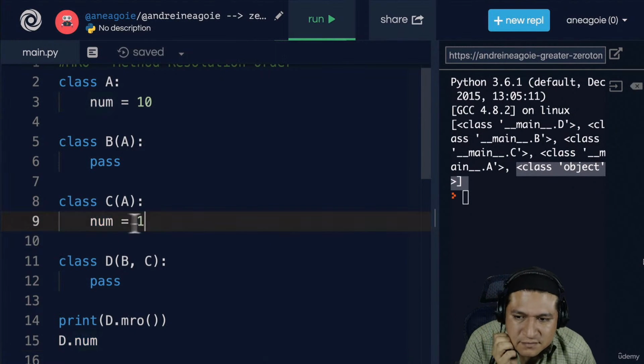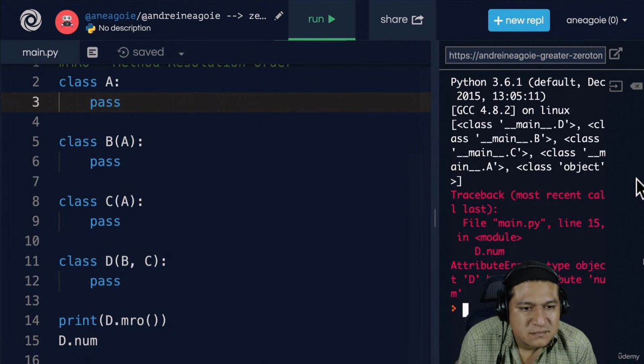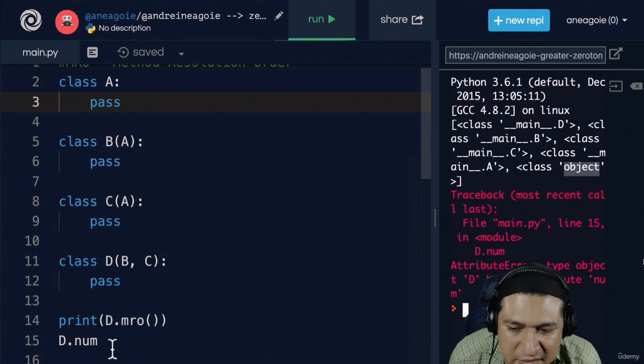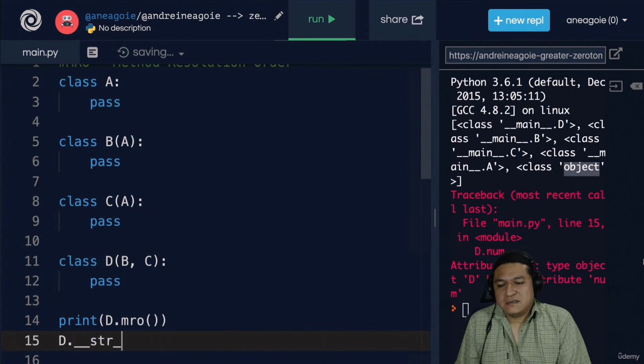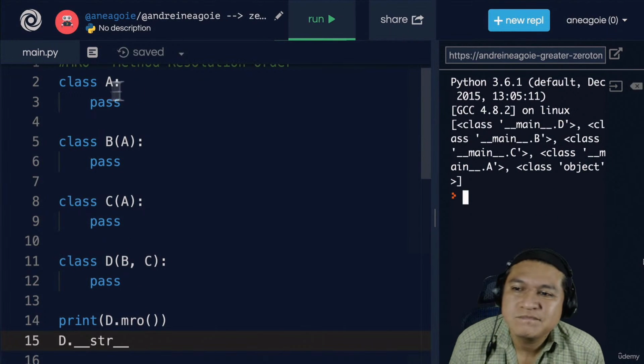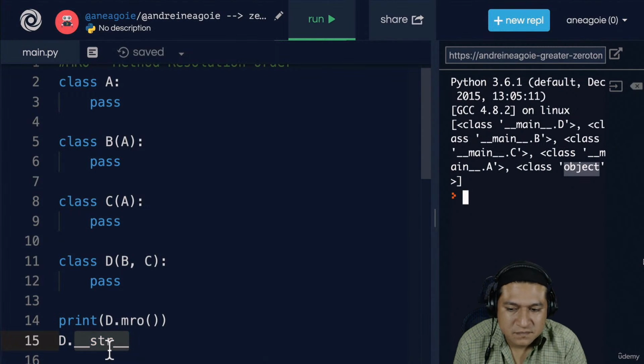Now if we pass all of these, and I click run, I'll get an error: D has no attribute num, because it went through all this path, even checked the base object, and never found it. There is nothing. If I did something like str and click run, it's going to find this. It works because it goes all the way through the inheritance chain and gets to the base object, and the base object actually has this, so it doesn't error out. And yep, you can use the dunder string.